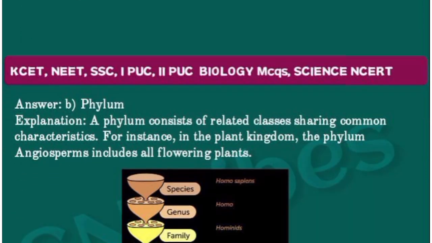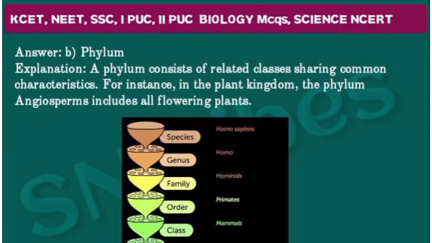Your answer is option B, phylum. As I told you in the first question itself, a group of classes with similar characters together makes a phylum. The phylum consists of related classes sharing common characters.